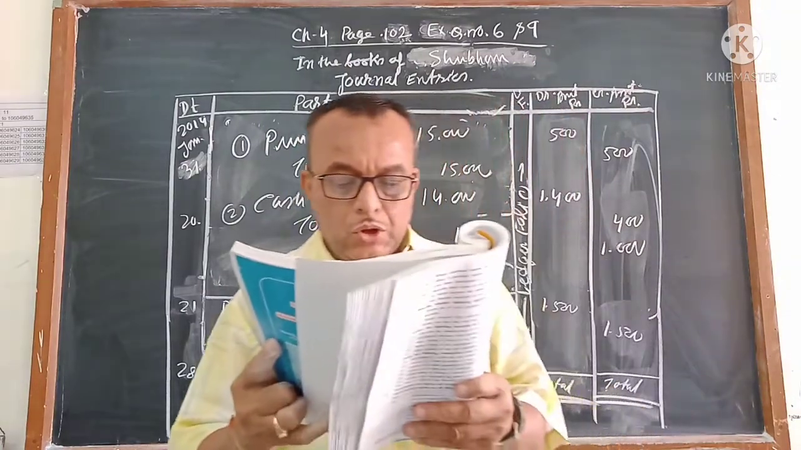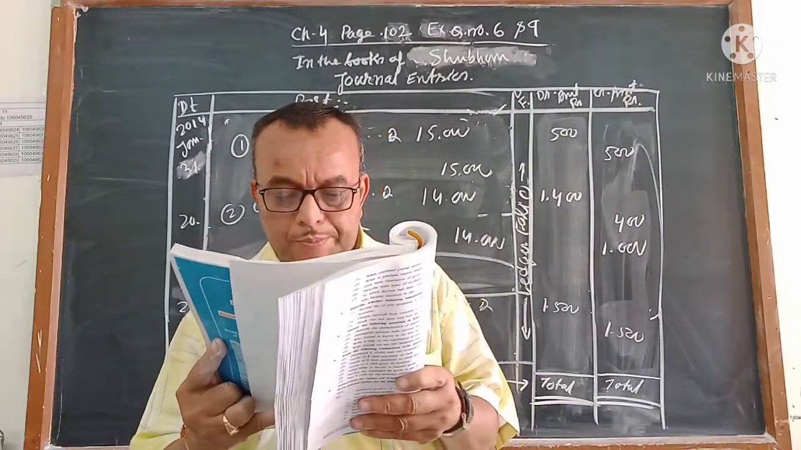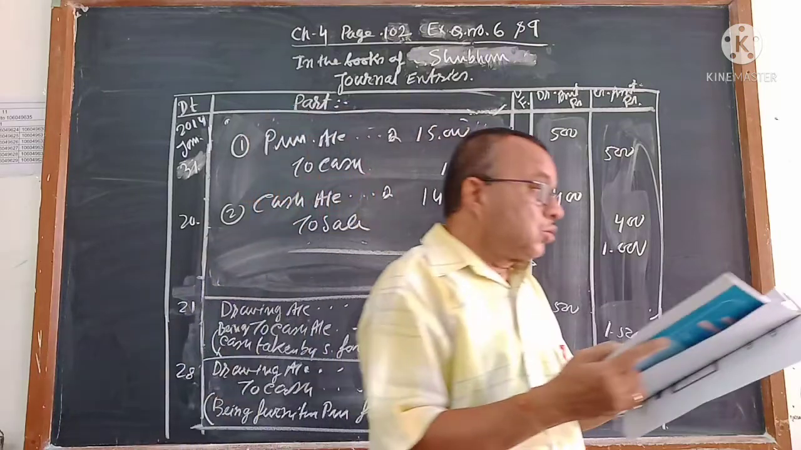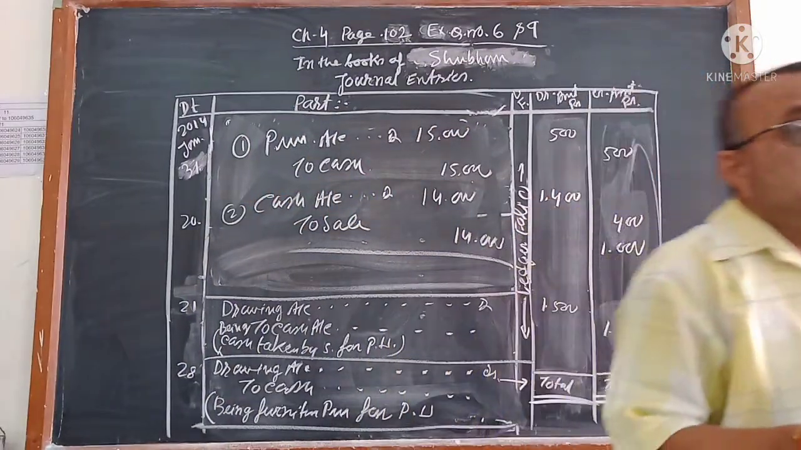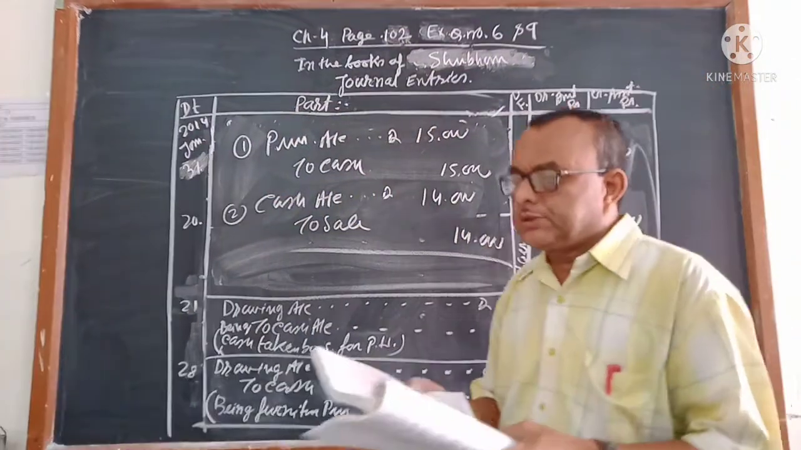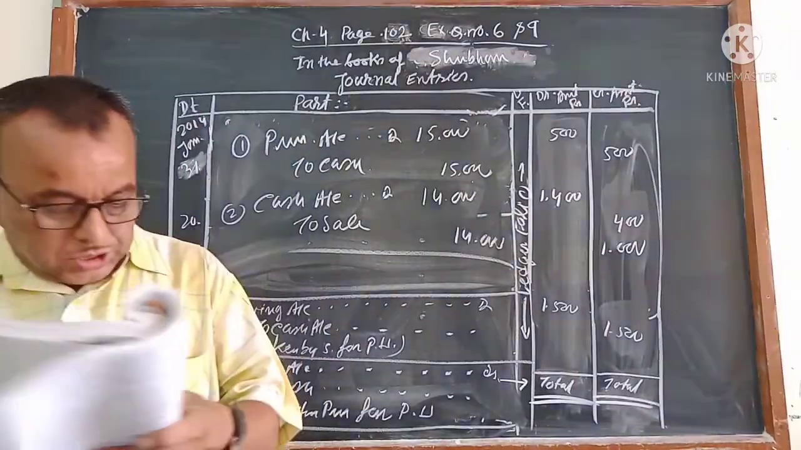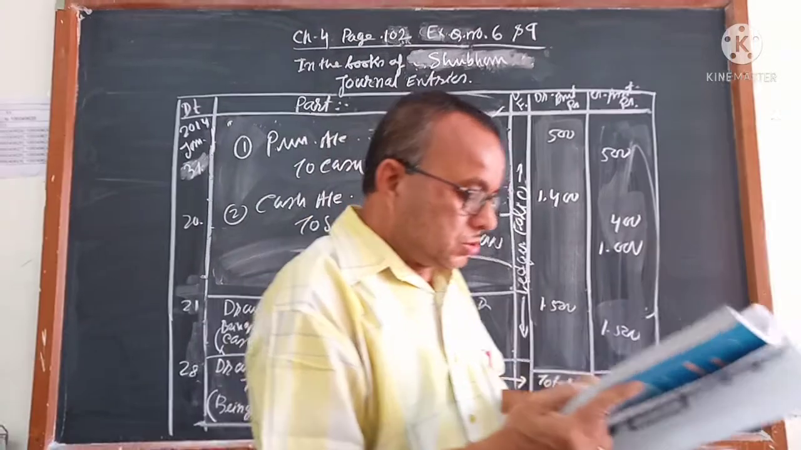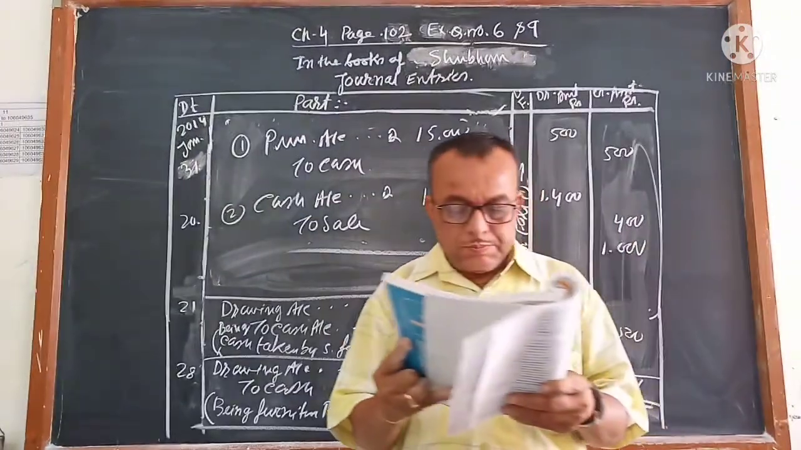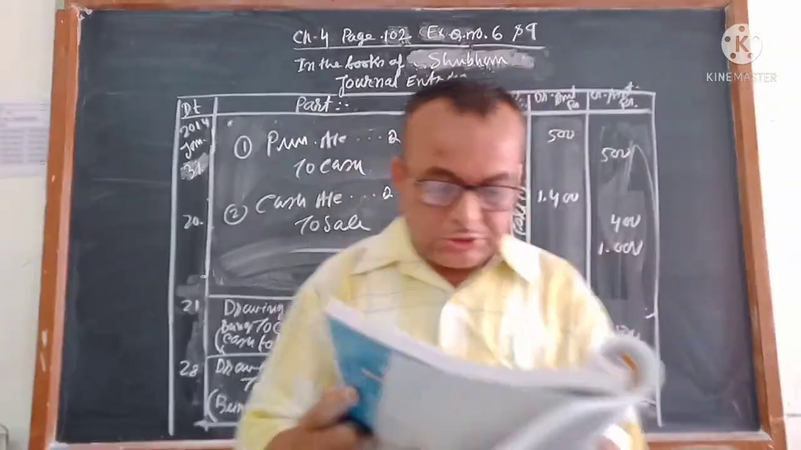Number 7. Goods of rupees 12,000 purchased from Harsh. Goods of rupees 12,000 purchased from Harsh. That is purchase account debit to Harsh. It is not a cash transaction. It is a credit transaction. So the credit transaction journal is purchase account debit to Harsh.